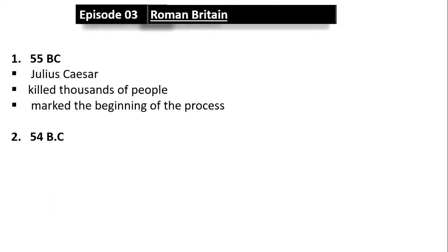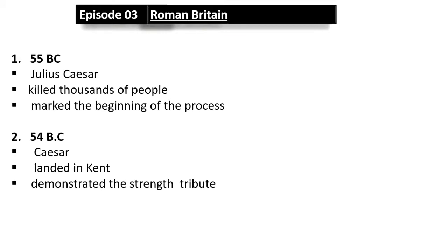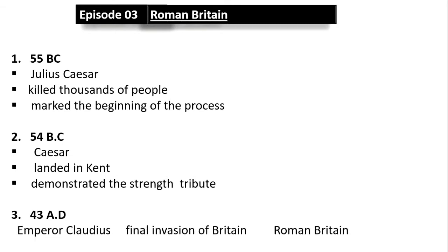In 54 BC, Caesar returned to Britain with a much larger army. He landed in Kent. Kent is one of the 7 lands that was separated by the invasion of Anglo Saxons and Jutes. They demonstrated the strength and the power of Rome. Caesar agreed to leave Britain, but only if the tribes agreed to make a tribute, a payment to Rome. In 43 AD, Emperor Claudius launched a third and final invasion of Britain.